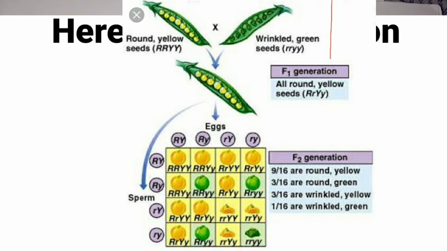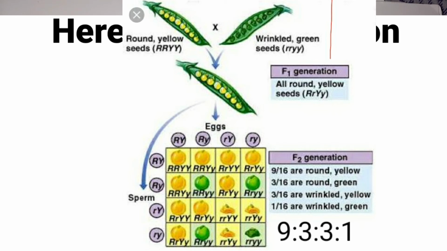You can do this in a tabular column and find out what the ratio is. So you have capital R, capital R, capital Y, capital Y. Like that, if you see, you will get to know what the ratio is, children. So you can see 9 parts are round and yellow, 3 parts are round and green, another 3 parts are wrinkle and yellow, and 1 part is wrinkle and green.